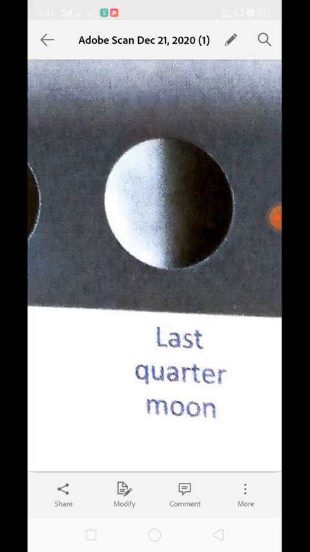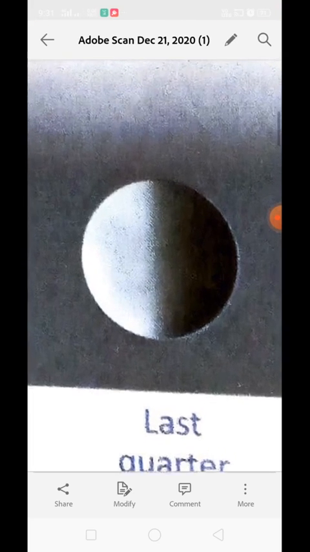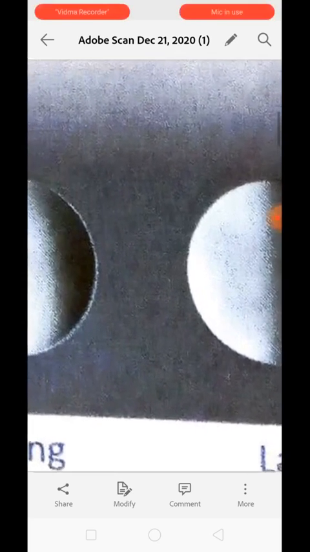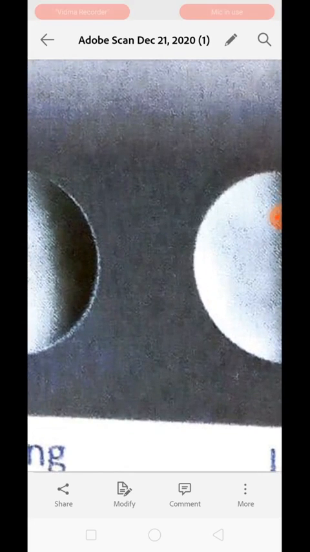Three weeks after the new moon, we again see only half of the illuminated part of the moon. Still, the back portion of the moon is also illuminated, but we are only seeing 50% of the illuminated part. That is why it appears in quarter shape.